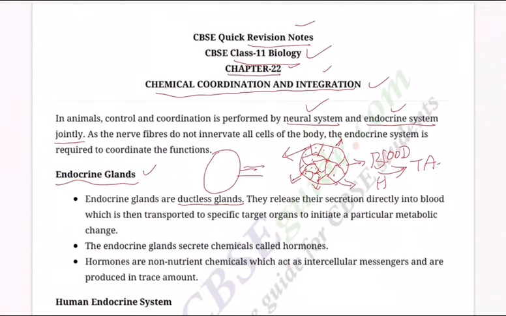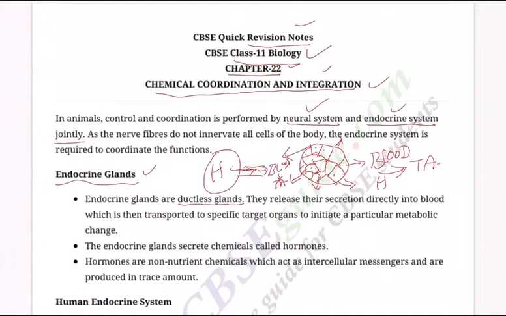Whereas in an exocrine gland, the same thing happens, but there is a tube. Whatever hormones are secreted by this gland have to pass through this tube and reach the blood and then the target area. So it takes time. Exocrine glands are slow in action, endocrine are faster.